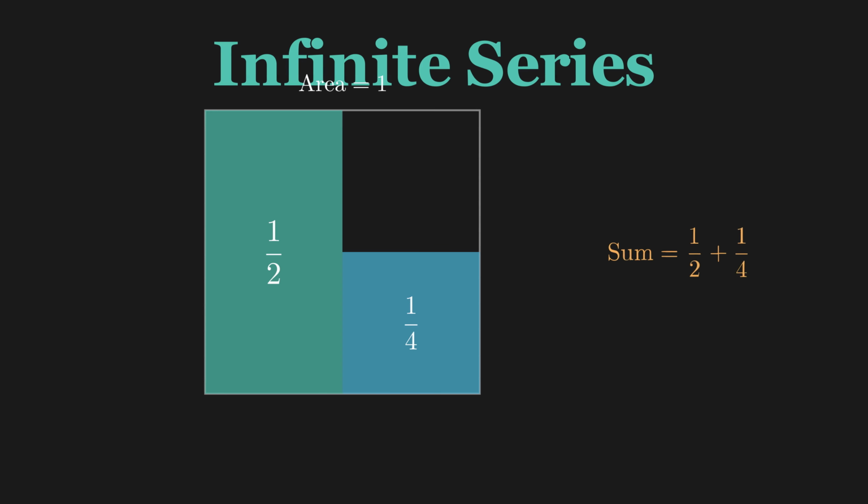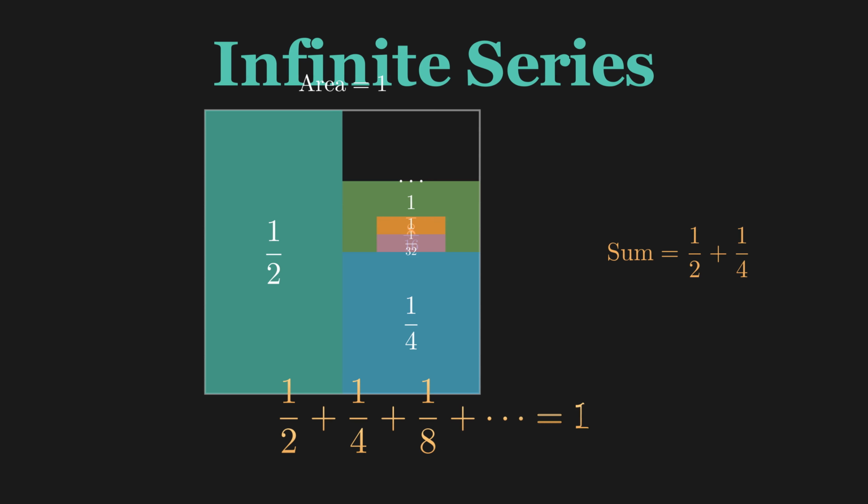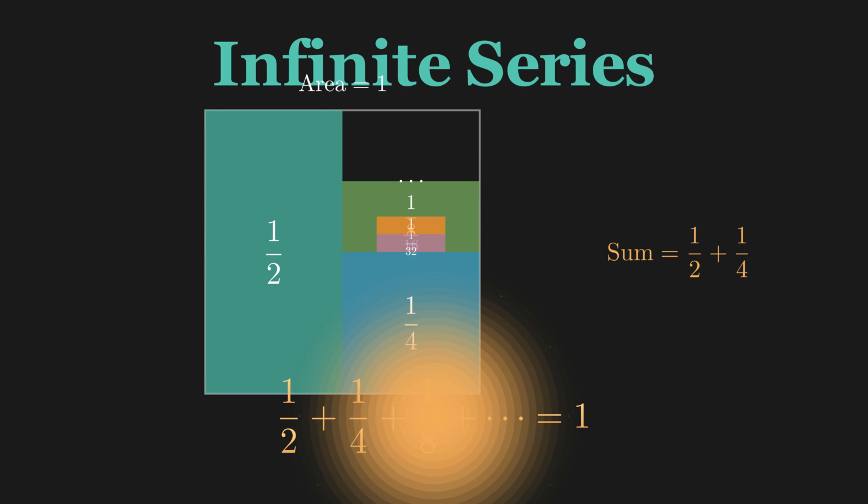Let's visualize this with a simple example. Start with a square of area 1. First, we shade half of it. That's 1/2. Now shade half of what remains. That's 1/4 more. Keep going. 1/8, 1/16, 1/32. Each time we shade half of what remains. As we continue forever, the shaded area approaches exactly 1. 1/2 plus 1/4 plus 1/8, and so on, equals exactly 1.